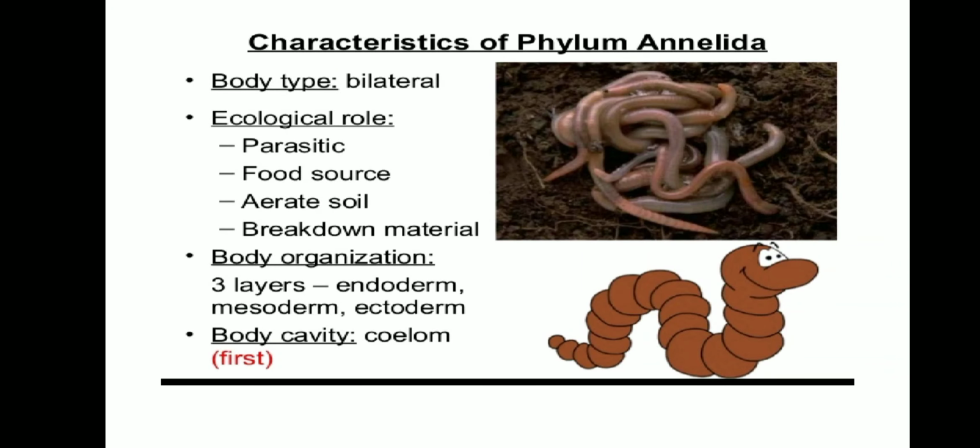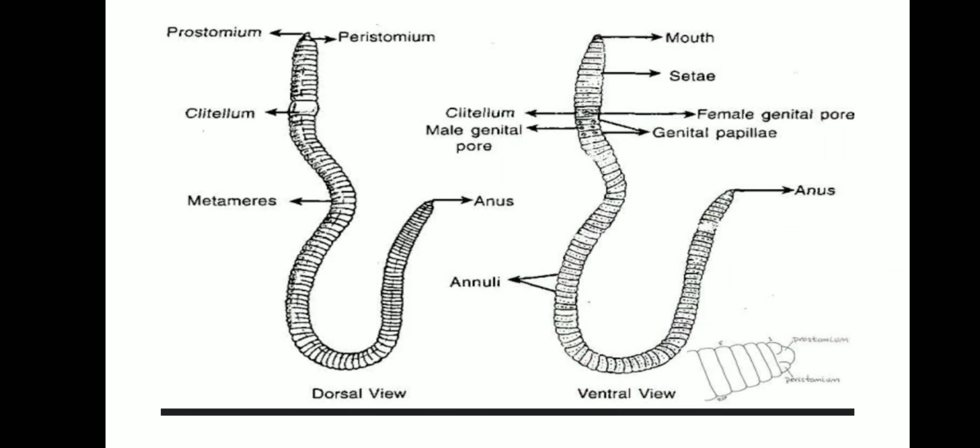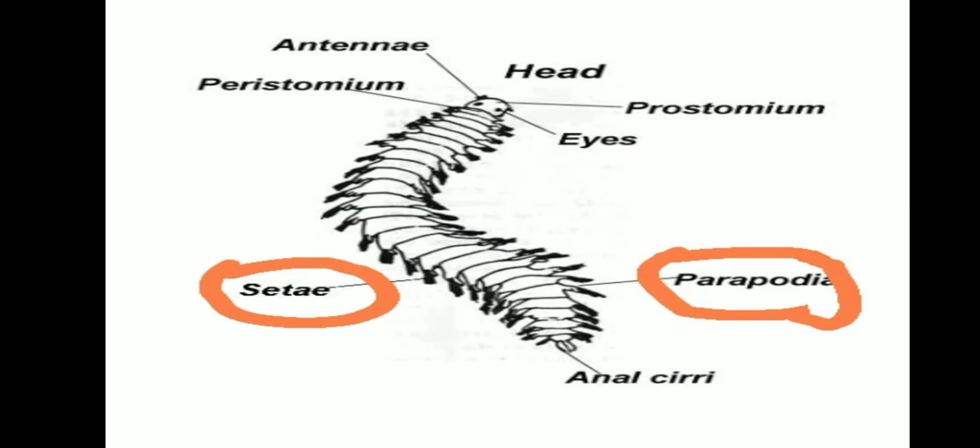The body is externally divided into segments called metameres. The body has segments over it called metameres, joined by ring-like structures called annuli. Here, the setae and parapodia are helpful in movement. So, they are the locomotor organs for these kinds of segmented worms.